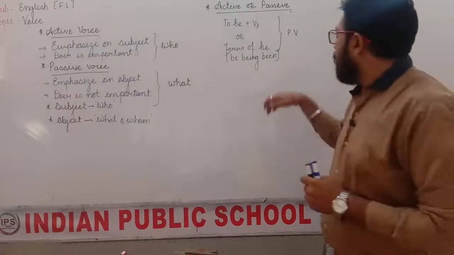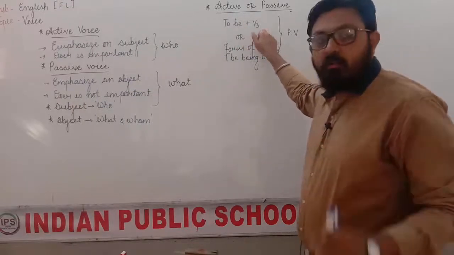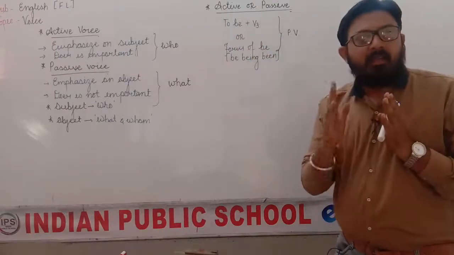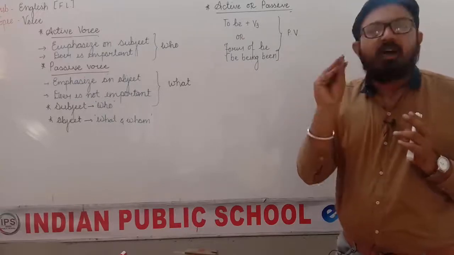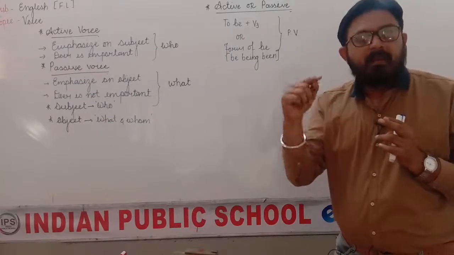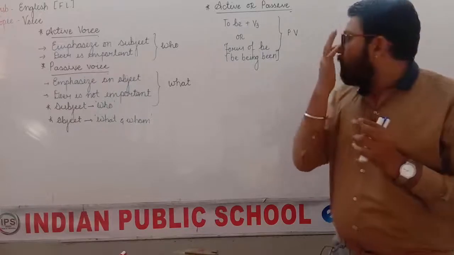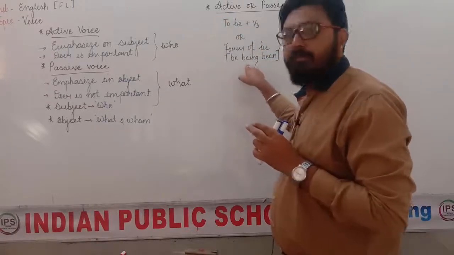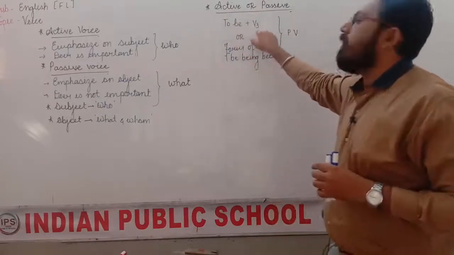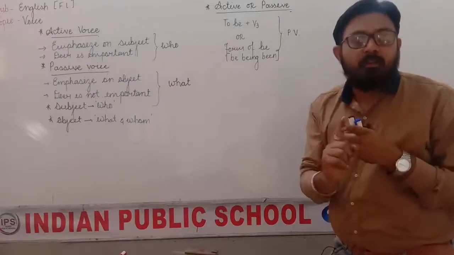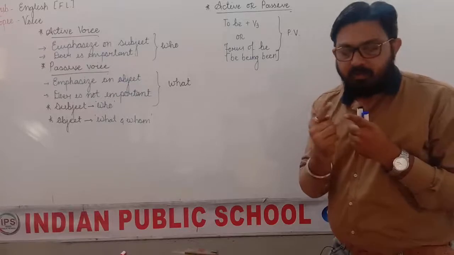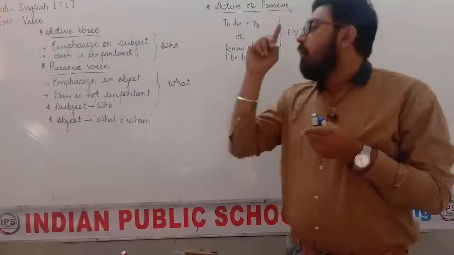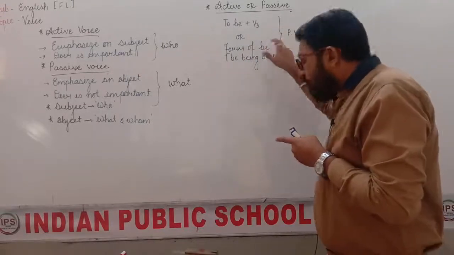Only the verb. If there is to be plus V3, both the things, I hope you know what is to be, right? To be means am, is, are, was, were. These 5 words are considered as to be verb. If you do not know it, you can write it down where we have written to be, and I have written here form of be: am, is, are, was, were. So to be plus V3, both the things, not only any one. To be plus V3, that means am, is, are, was, were, plus V3, that means past participle of the verb.